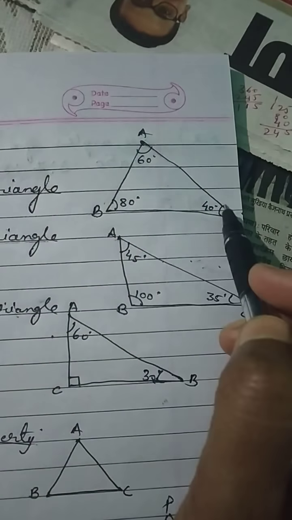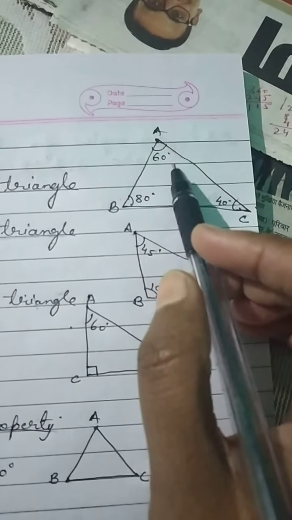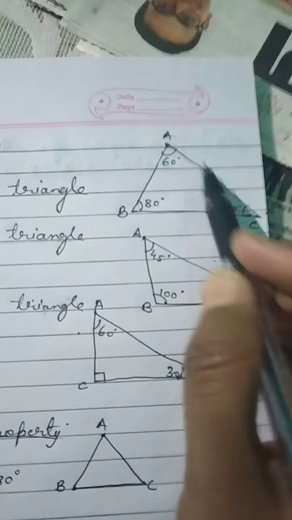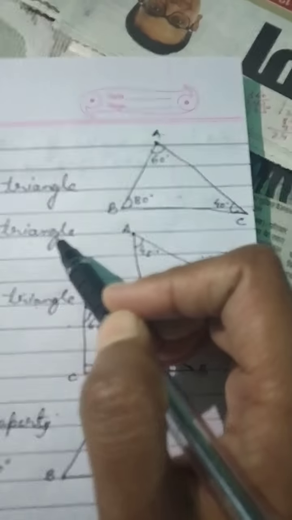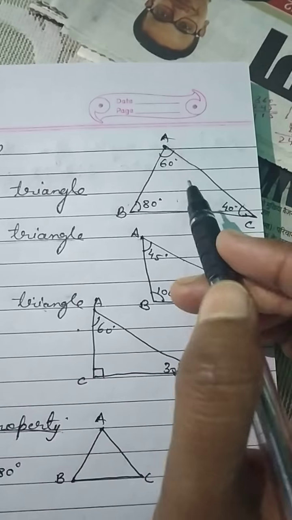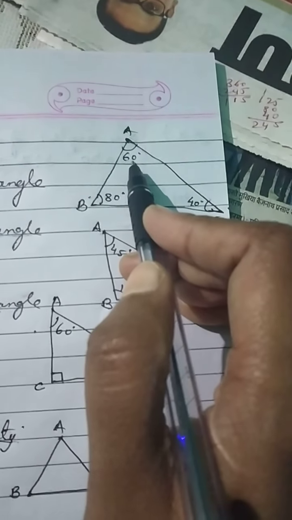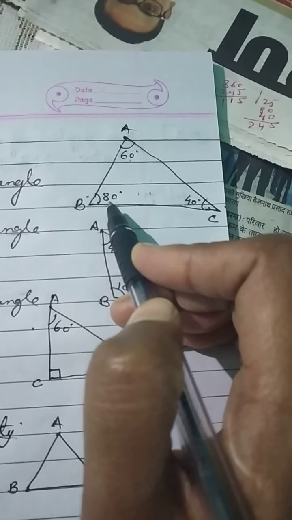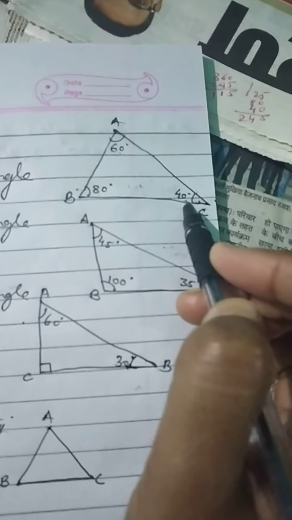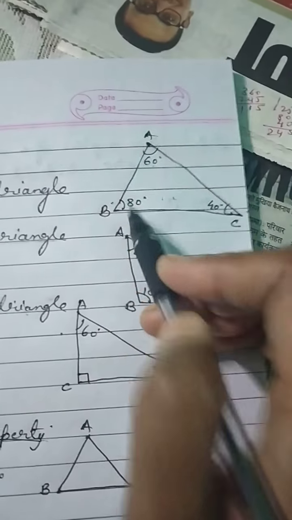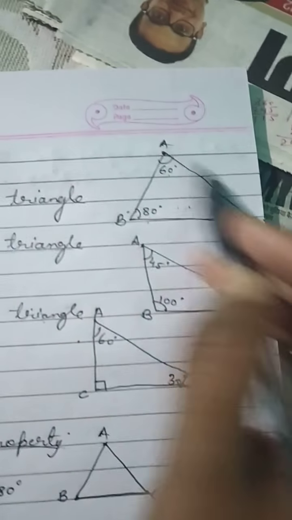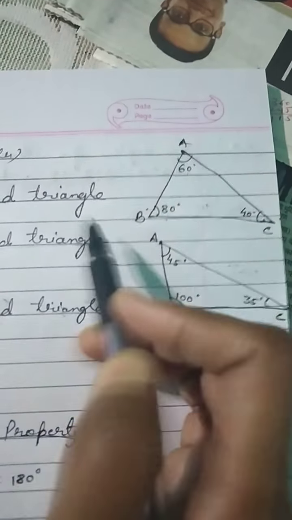So in a triangle, if all the three angles are less than 90 degree, then it is called acute angle triangle. You can see this is also less than 90 degree, this is also less than 90 degree and this one is also less than 90 degree. So this is called acute angle triangle. All the three angles should be less than 90 degree.